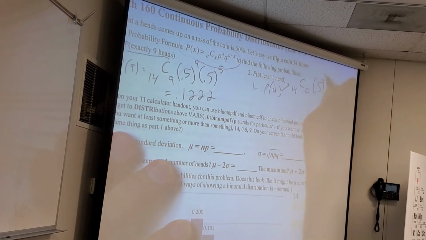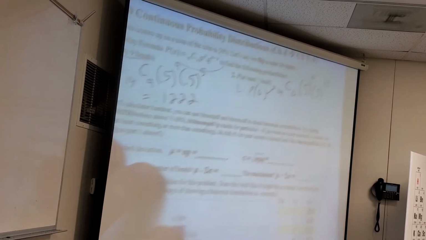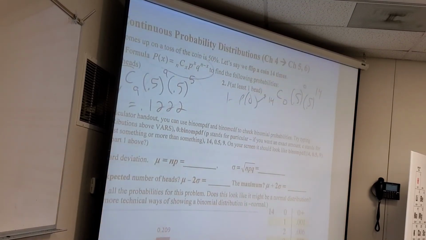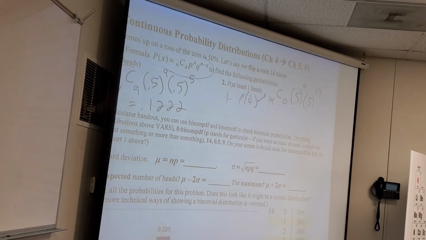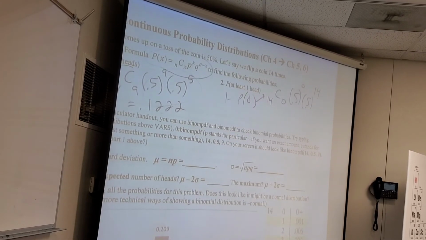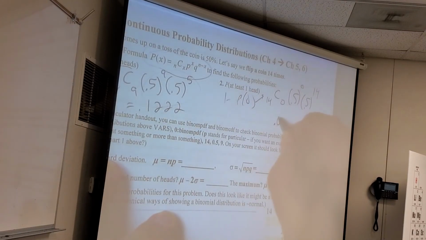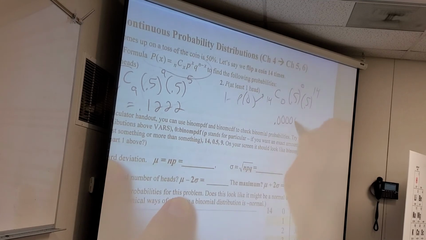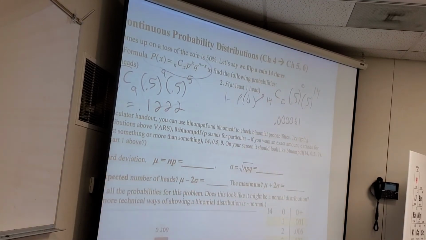So I want no successes, I want all failures. You should get something very, very small, but thankfully we've talked about this already. What do you get? 0.000061, or 6 times 10 to the negative something. Okay, forgot what the power of 10 was.